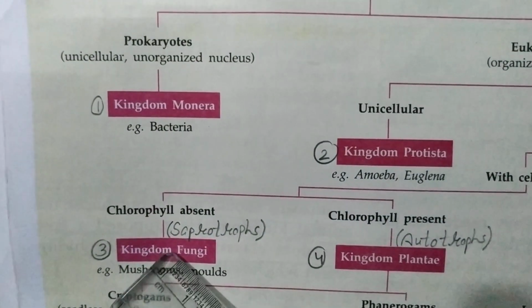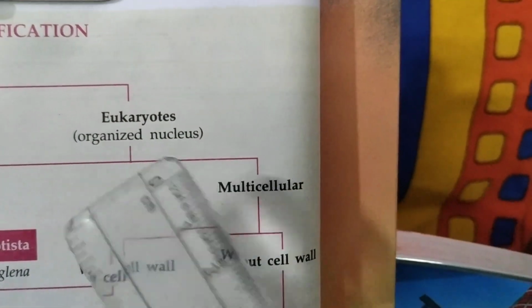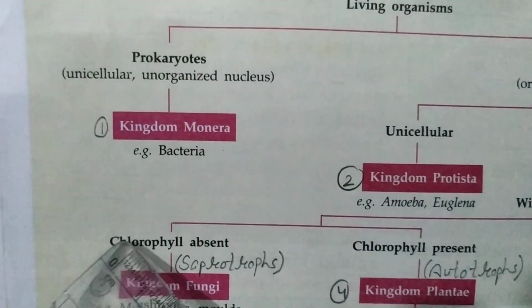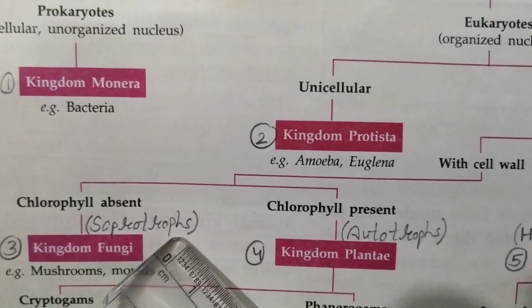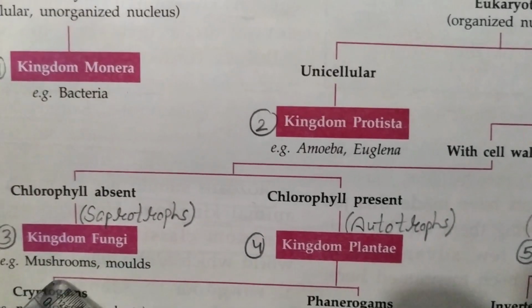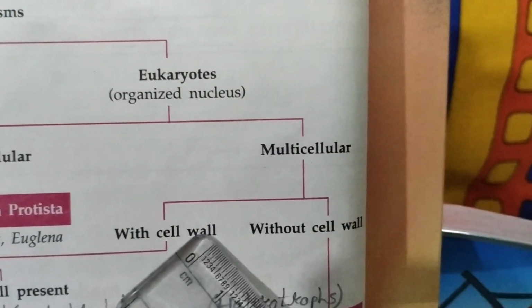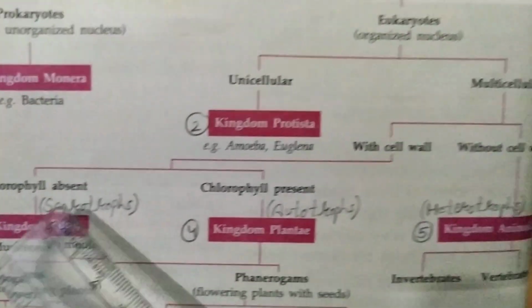Next, third is kingdom Fungi. They are eukaryotes, multicellular, with cell wall, but without chlorophyll. They are saprotrophs, feeding on dead and decaying organic matter. For example, mushroom and molds. Eukaryotes, multicellular, with cell wall, and chlorophyll is absent.